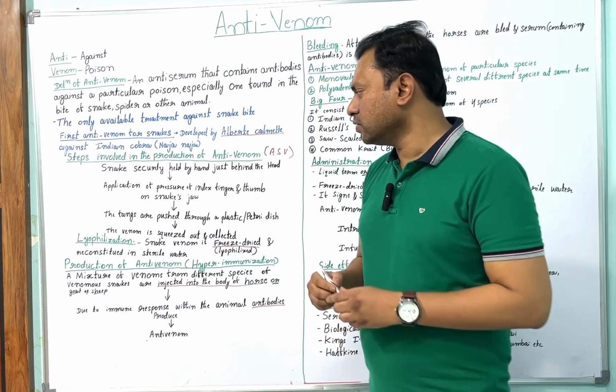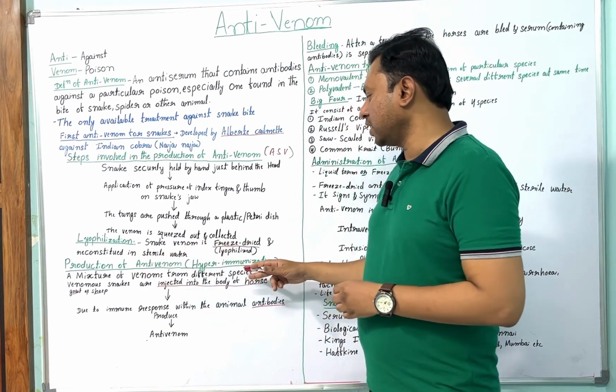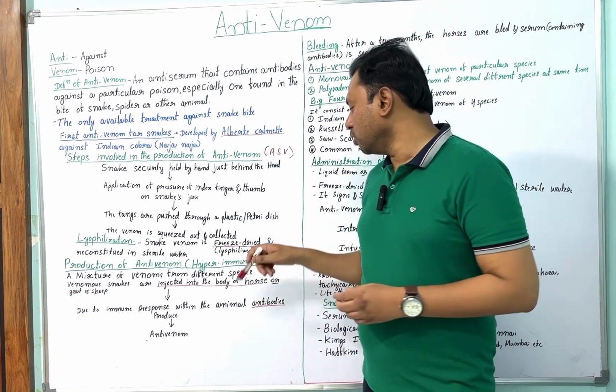The next step is the production of anti-venom, or hyperimmunization.